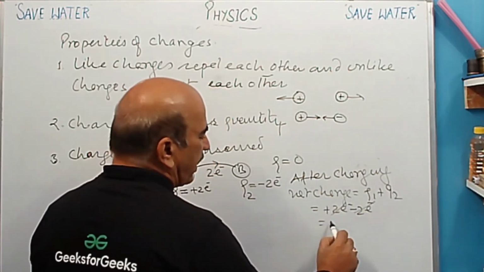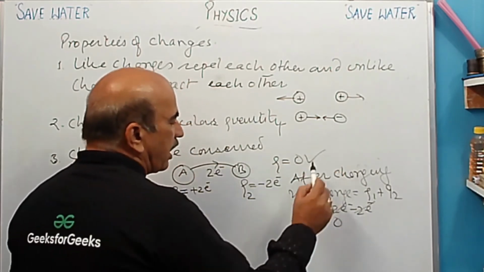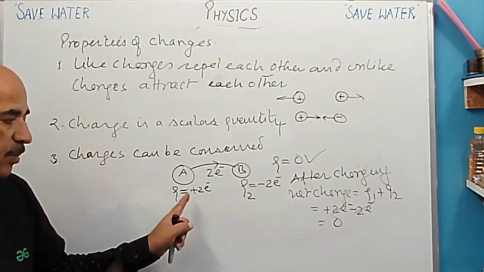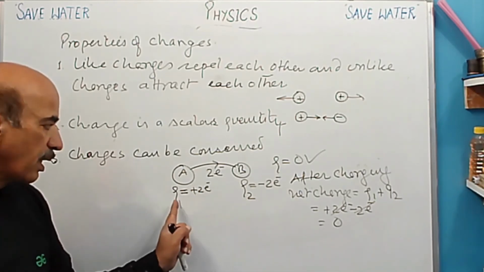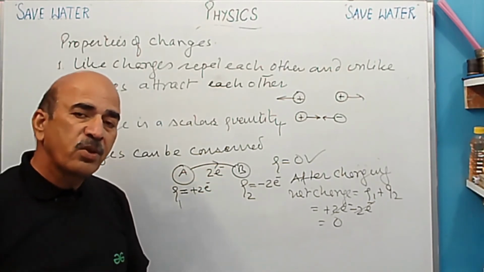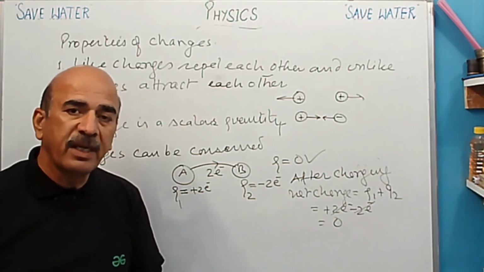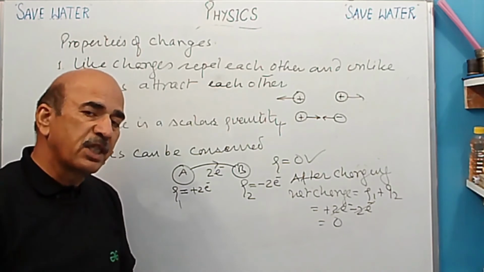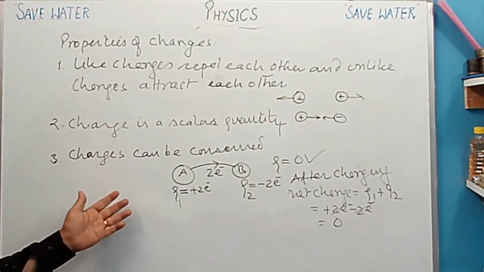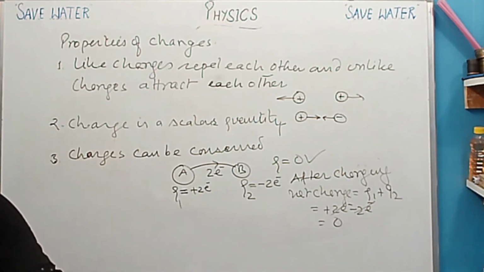cancelled out, and what do we get? 0. So net charge before rubbing was 0 and after rubbing again it is 0, even after transfer of charges from one body to another. So this shows that charges can neither be created nor be destroyed, only can be transferred from one body to another. So now after that, fourth property.